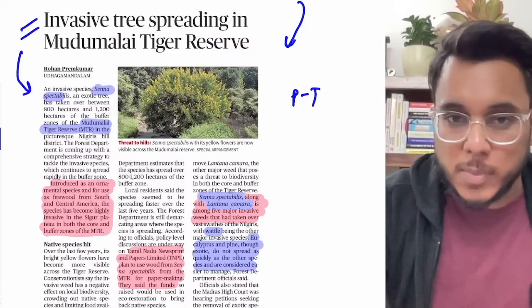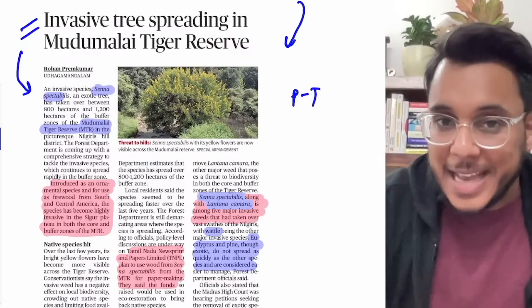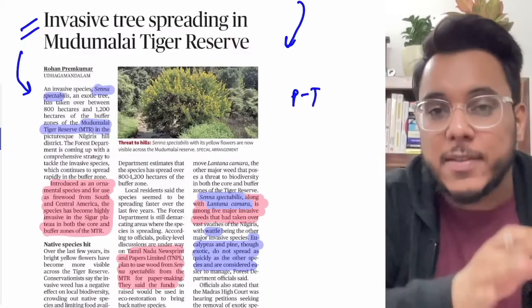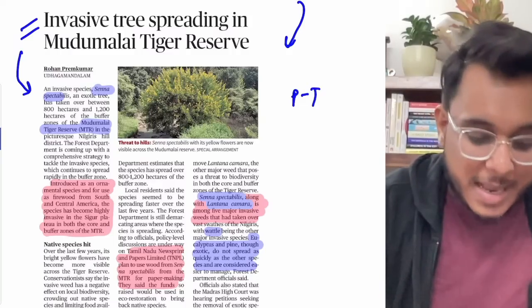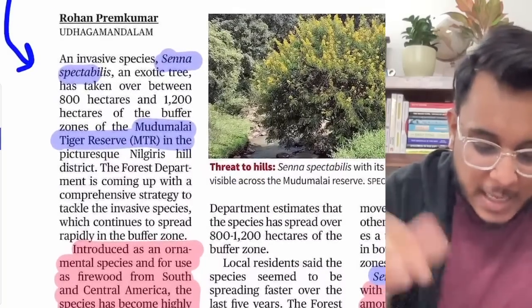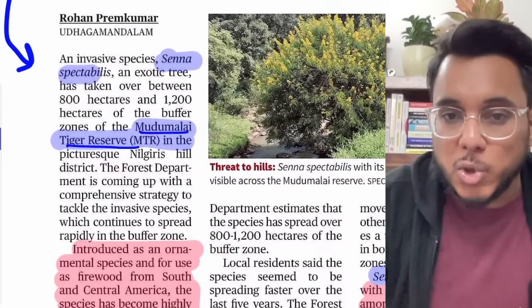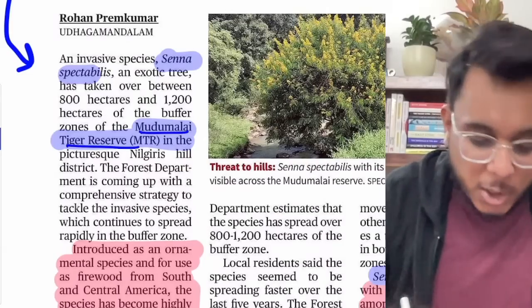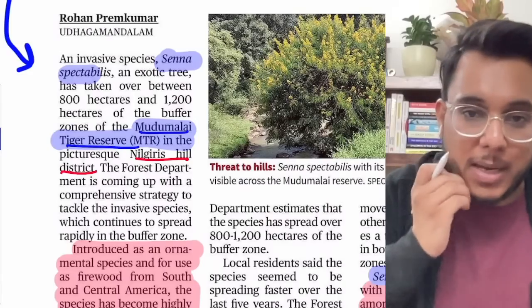Invasive species are those species which enter an ecosystem and spread very fast. As they spread very fast, the native varieties of that particular place are taken over by these invasive species. Now, there is the Mudumalai Tiger Reserve, which is being discussed here. It is in the Nilgiri Hills in Tamil Nadu. Okay.